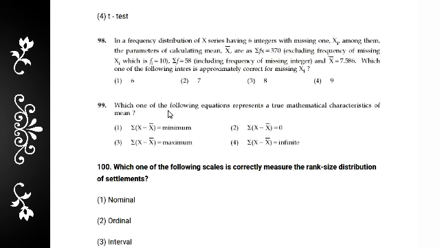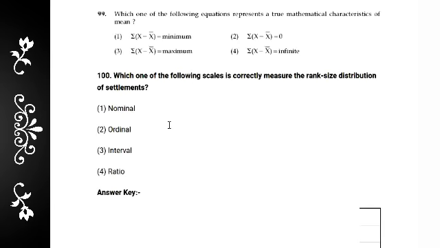So x bar is equal to 7.86. Which one of the following is approximately correct for the missing x1? You can calculate it yourself. The answer to question number 98 is option 2, 7.